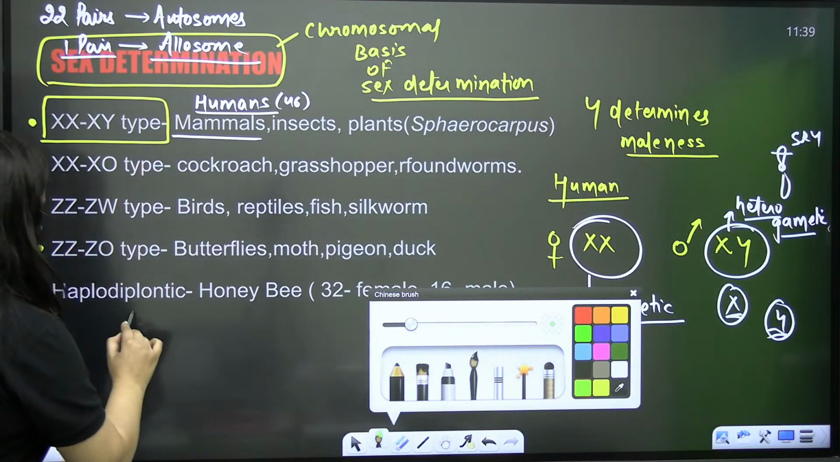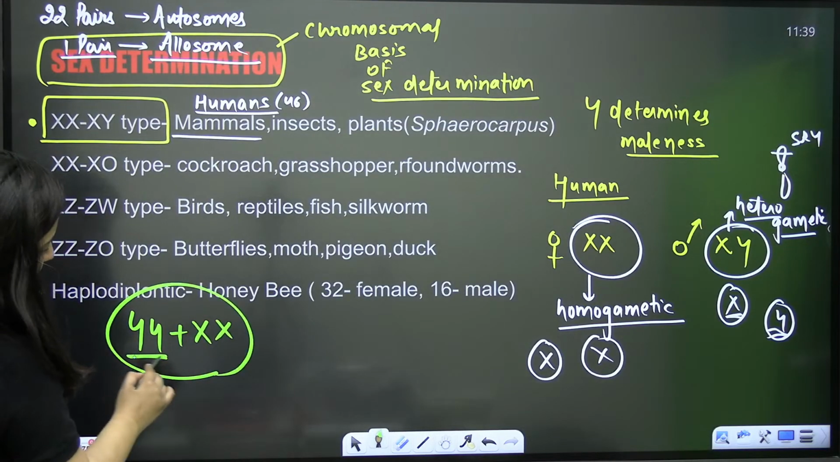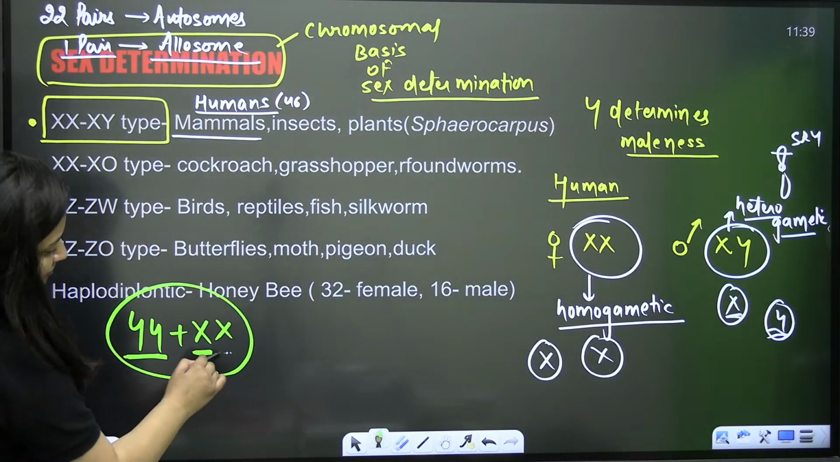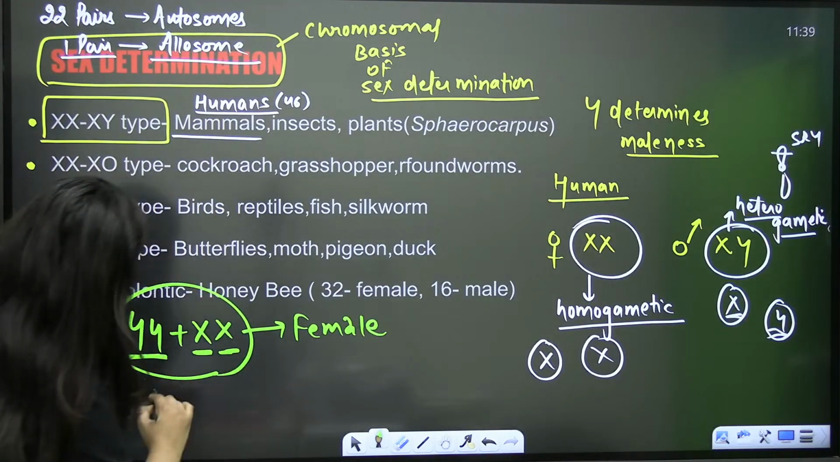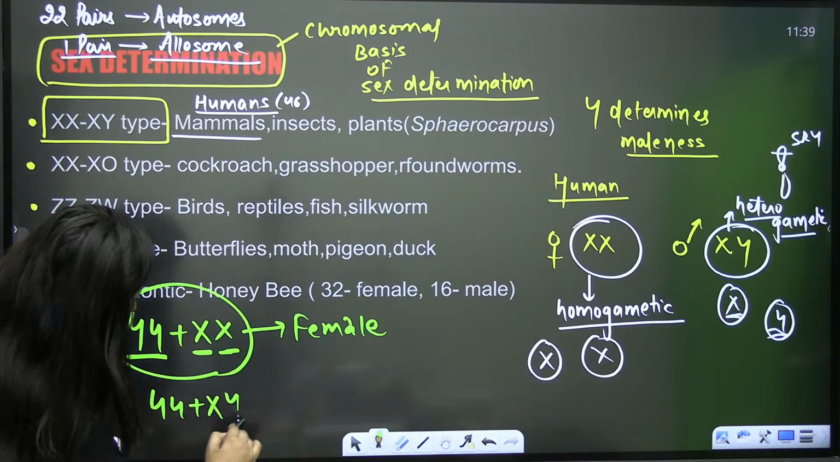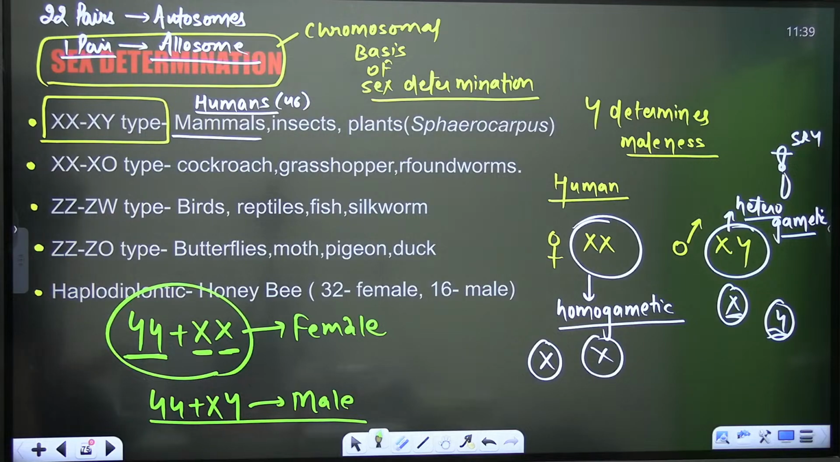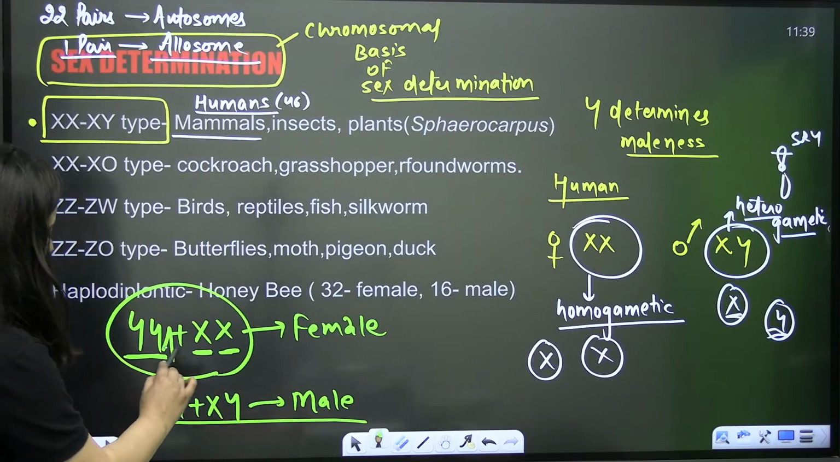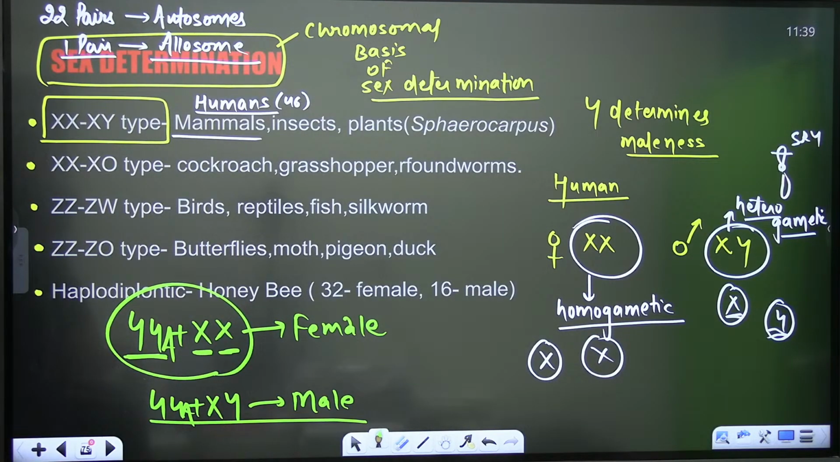Clear? So in the case of humans, 44 plus XX. 44 plus XX means 44, chromosome number 45, chromosome number 46, that's female. And when it is 44 plus XY, it's going to be male. Can I write it like this in the case of humans? So 44A, A is showing autosomes, and XY or XX is the allosome.